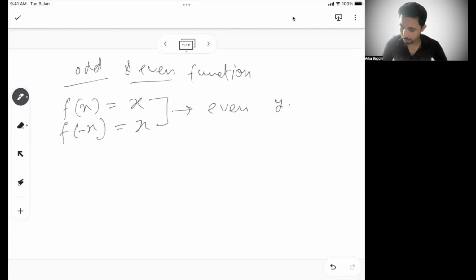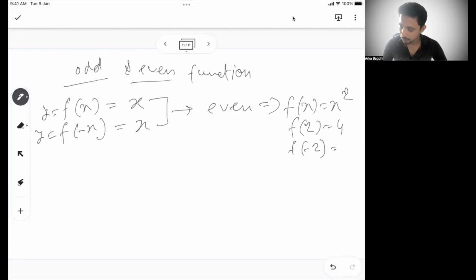I'll give you an example. Let's say f of x is equal to x square. Both are actually the same; we can consider this as y only. So if we put f of 2, this is 4. If I put f of minus 2 also, this is 4, right?